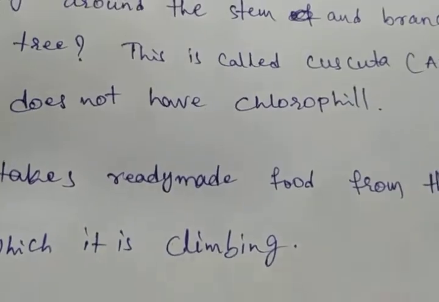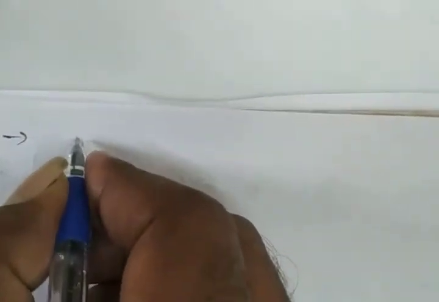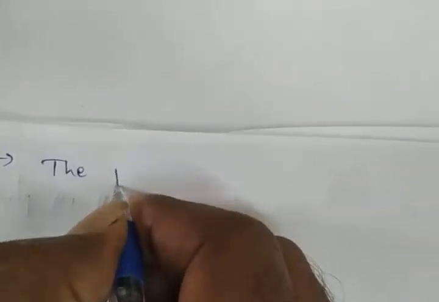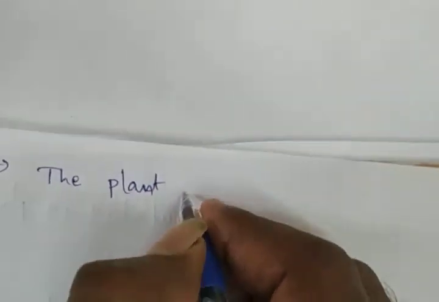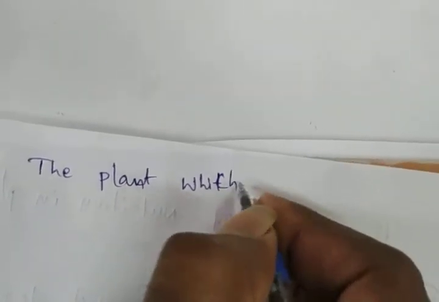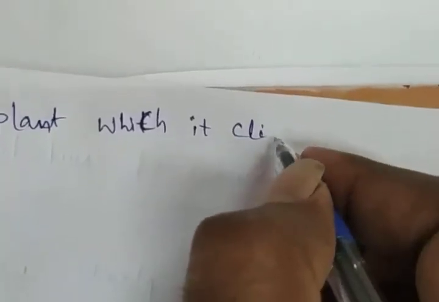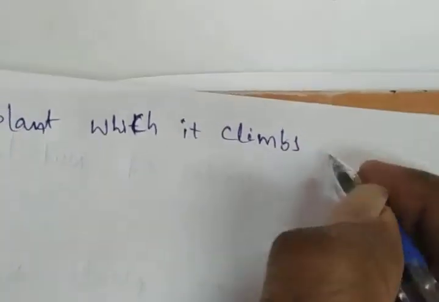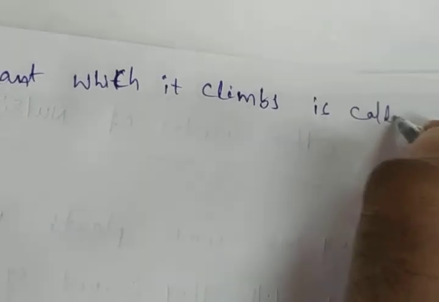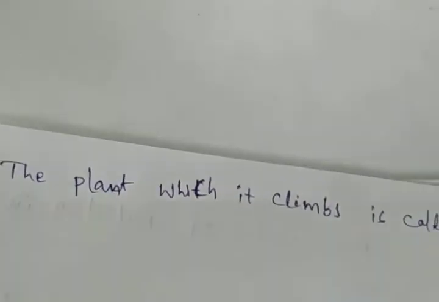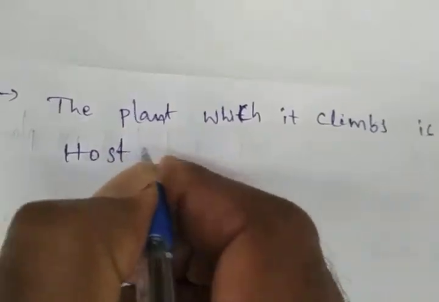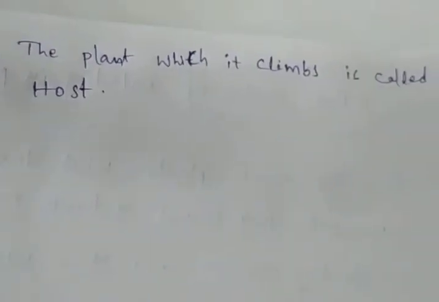We can call it the host. I gave the host examples also.